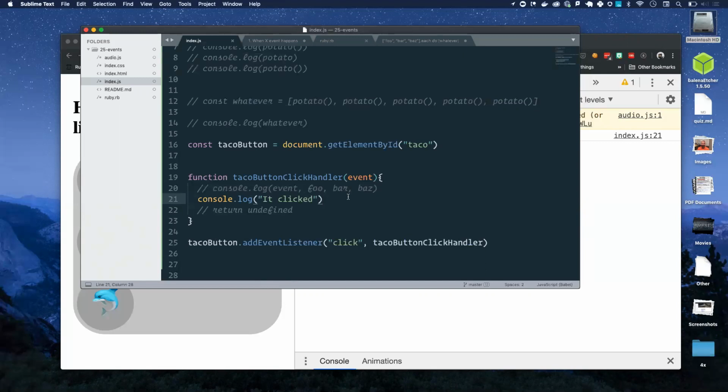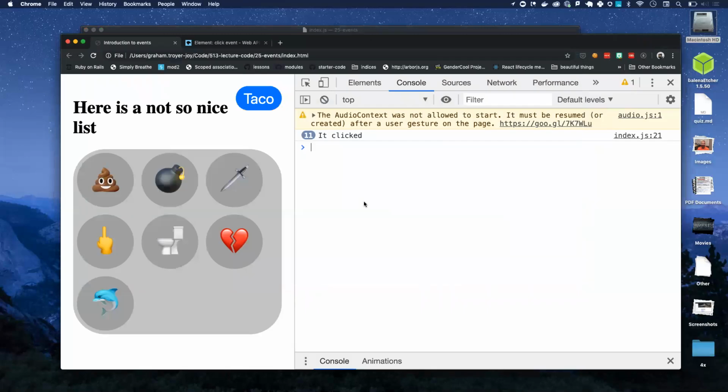What does the return look like, or what would an event return? Whatever. What should taco button click handler return? It's not actually going to return HTML, but it is going to do some stuff to our HTML, ultimately. Currently it doesn't return anything. It console logs, but it returns undefined, like any function will, unless you give it an explicit return value. What we want it to return doesn't really matter. The browser's not going to look at the return value, so we can return whatever we want, including nothing, and probably for the sake of your time, just don't return anything.